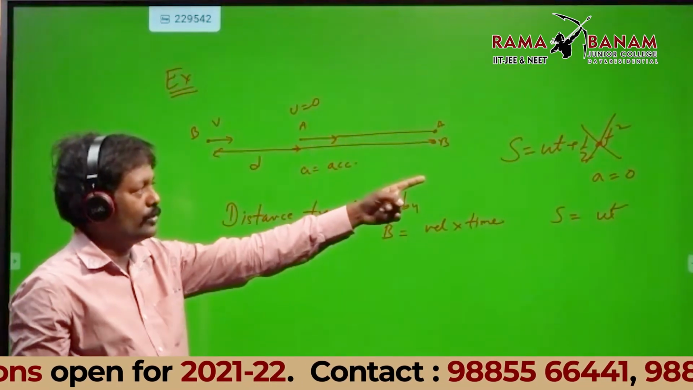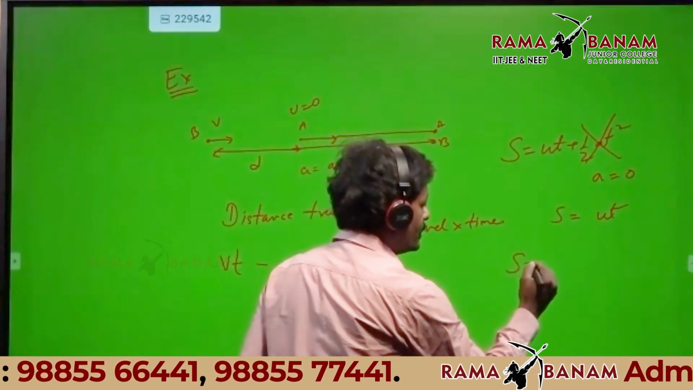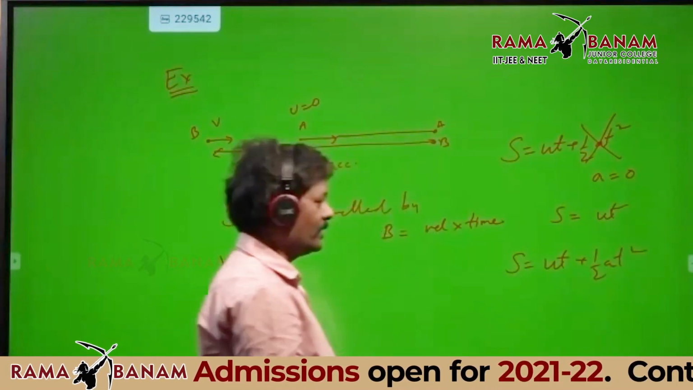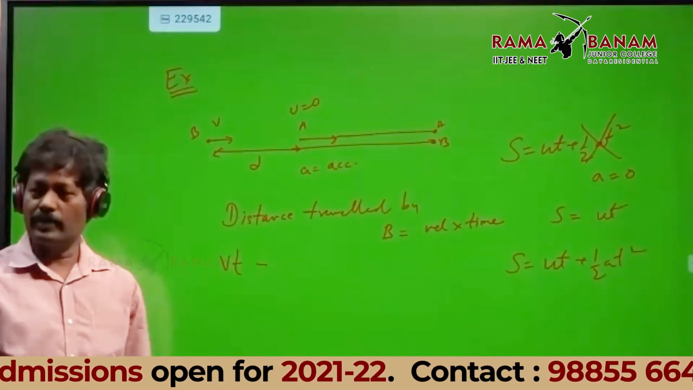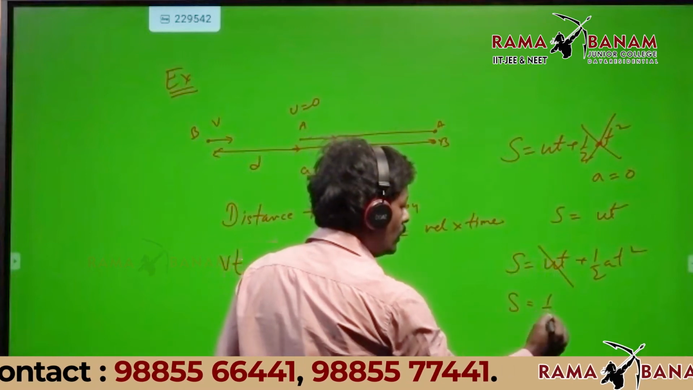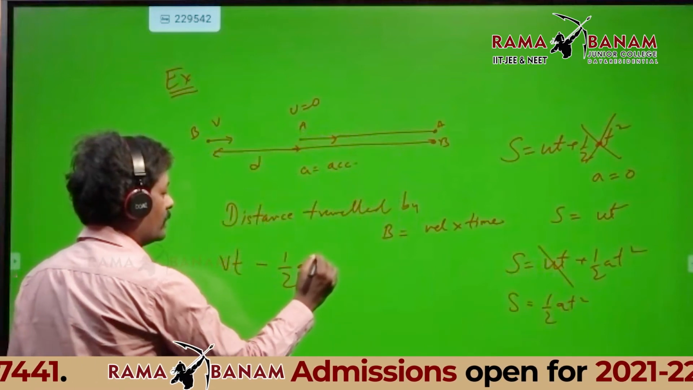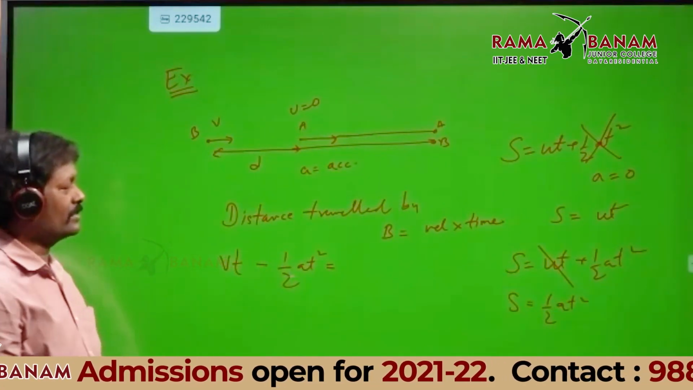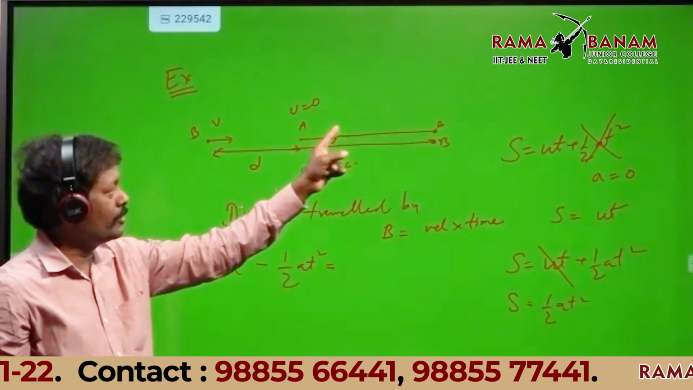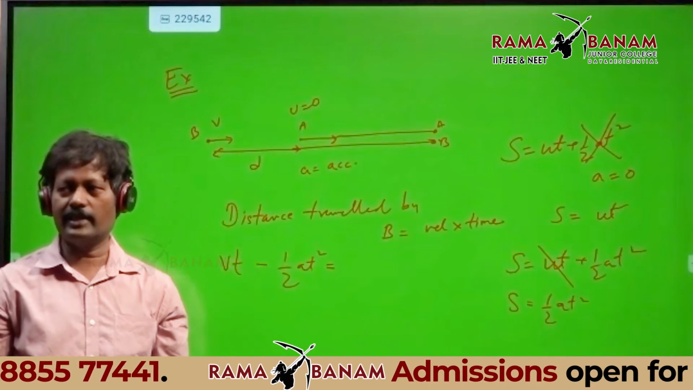Now A is traveling. I have to use again s equal to ut plus half at square. Now listen. For A, there is no initial velocity, so this term will not be there. So you have s equal to half at square. So I can write vt minus half at square equal to, can anyone guess how much it would be? Distance traveled by B minus distance traveled by A is how much? If anyone can tell me that.